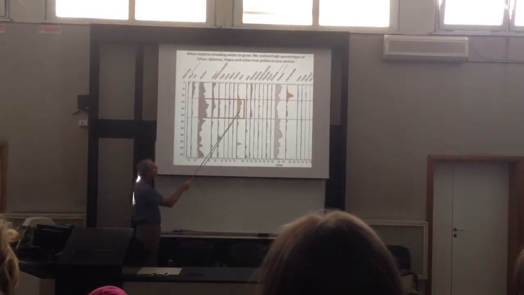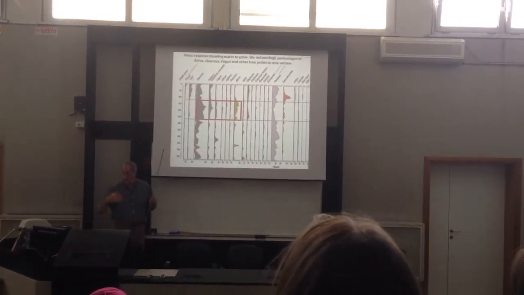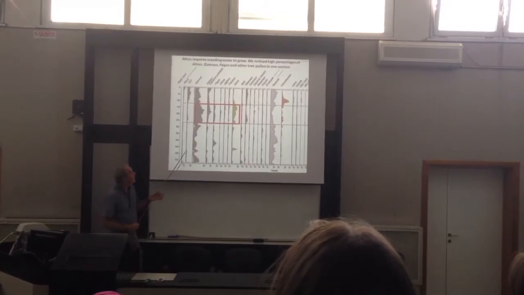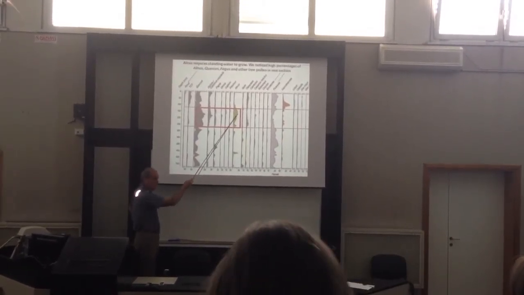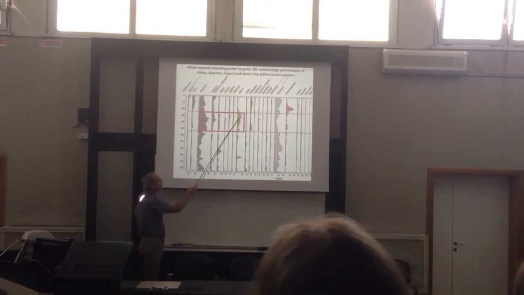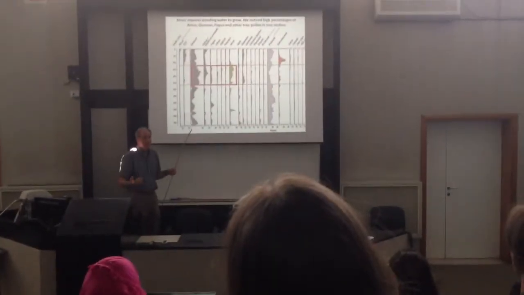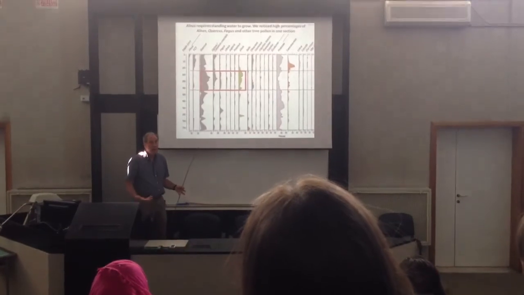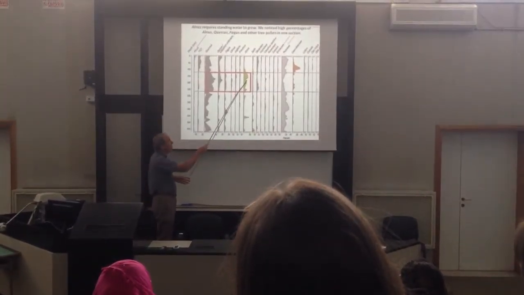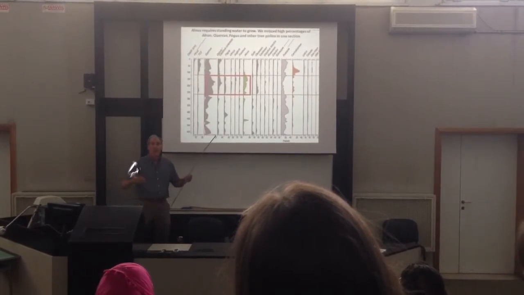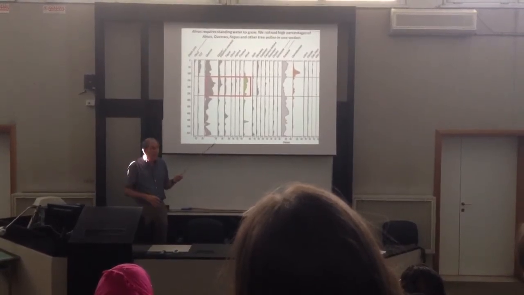Well, just prior to the 17th century, or just prior to this zone, we see a very large increase in alder. Now, alder pollen and alders themselves require standing water to grow. So when you see alder, it's an indication of a very high water table or flooding.